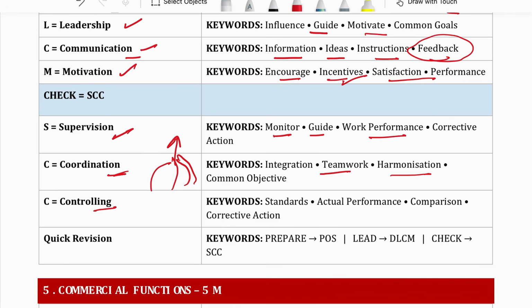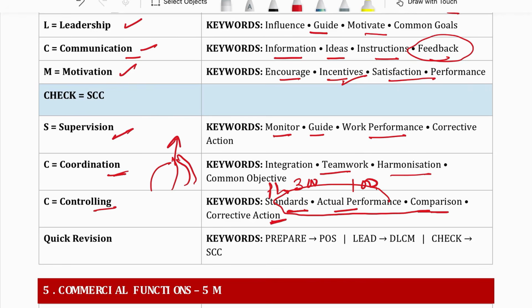Controlling means to check whatever I have planned, whether people are doing work as per my planning or not. So here the standards were made in planning. Here we check the actual performance, compare the actual performance with the standard performance, and if the actual performance is not as per the standard performance, then we take corrective action. Let's say the standard was to make 300 units. Actual performance is employees could make only 100 units. It means people are moving far behind their target. So we need to take corrective action.